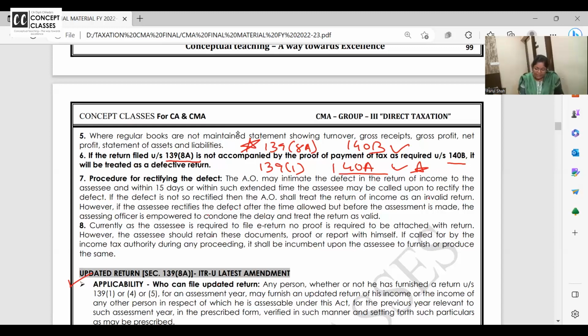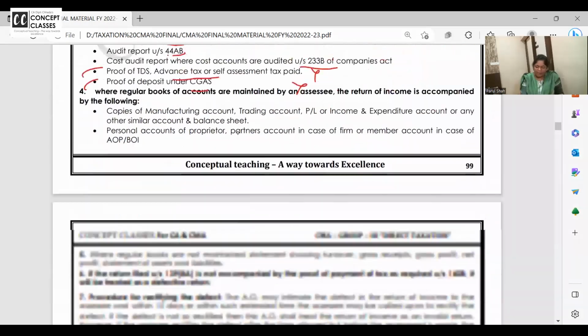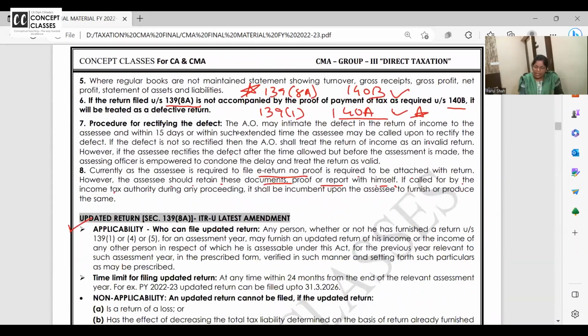Currently, as the SSC is required to file an e-return, no proof is required to be attached with the return. However, the SSC should retain these documents and proof with himself. So you need not attach everything. Ma'am, you gave such a big list, do we have to attach all this? The answer is no. If called for by the authority, it shall be incumbent upon the SSC to furnish or produce the same.